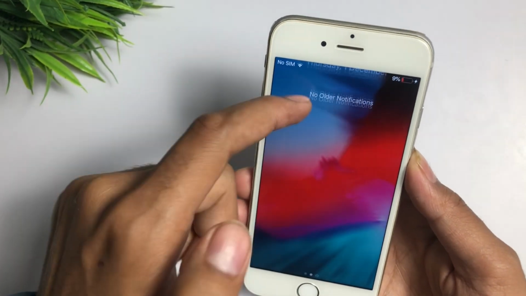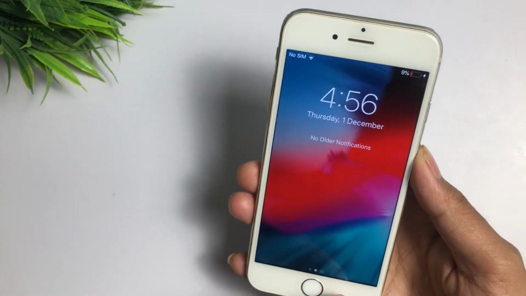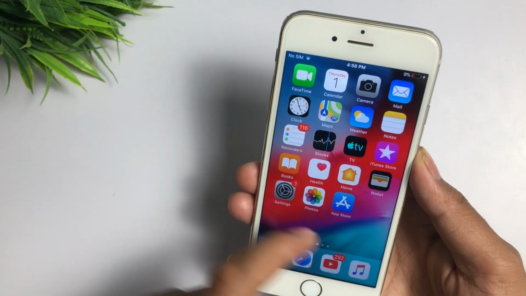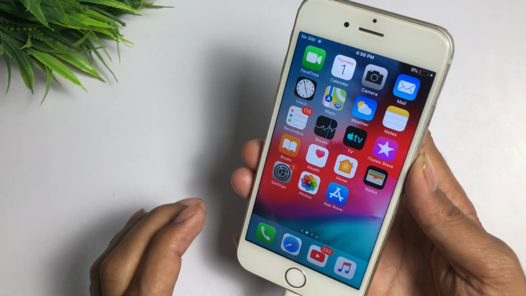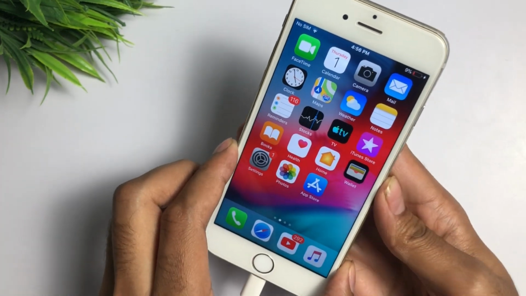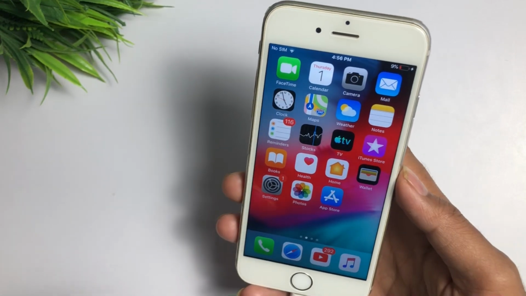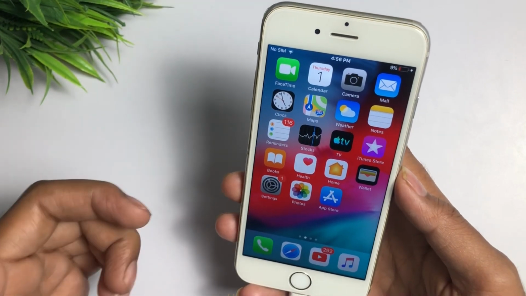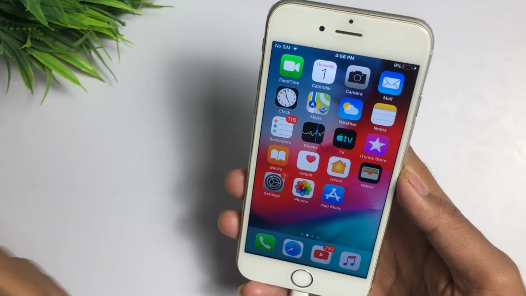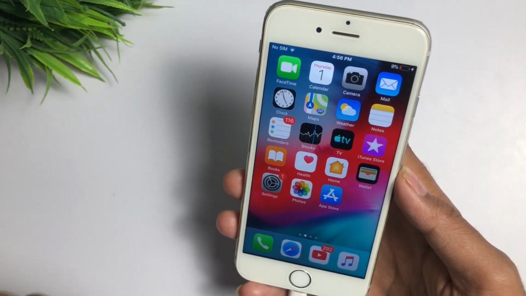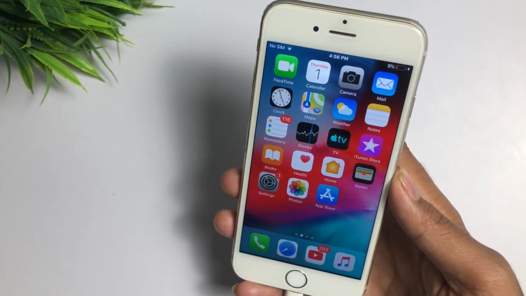So I will show you how you can fix this type of issue, like if it is not working on your iPhone, how you can fix it from your home. Yes guys, I will show you a very simple tutorial in this video so that you can easily fix this problem. And yes guys, the method I will show you today, you can apply on any iPhone. If you have iPhone 5s, 6, 7, 8, 10, 10r, 13, 12, 14, any model device, you can apply it.